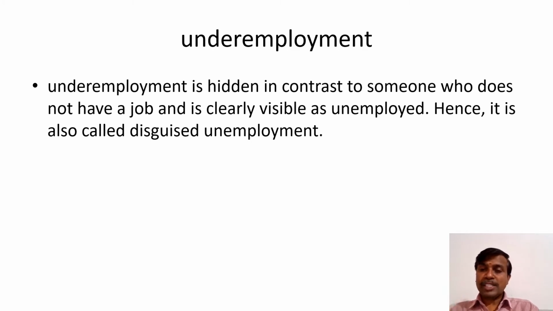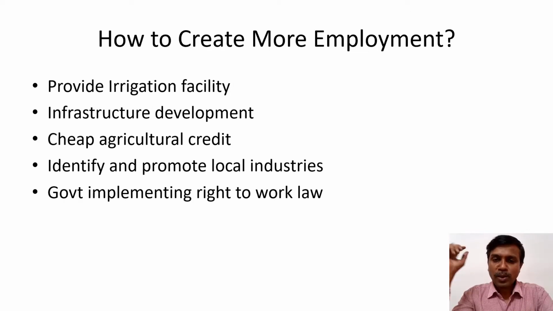So extra people engaging in agriculture, their contribution is zero, sometimes very less. Such type of employment is called underemployment. So one of the reasons for less contribution to the economy by primary sector is underemployment.